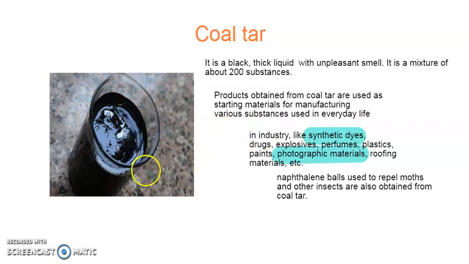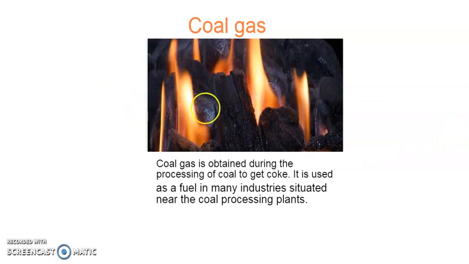So this black coal tar has many uses, and it is also used to make naphthalene balls. Naphthalene balls are the balls that you keep in your wash basins so that cockroaches do not come. Those are also made from coal tar. So coal tar is a thick black liquid obtained from coal, and it is used in all these industries. Now the next is coal gas.